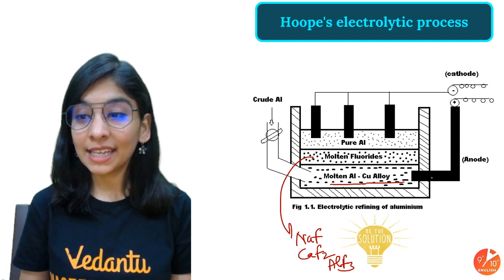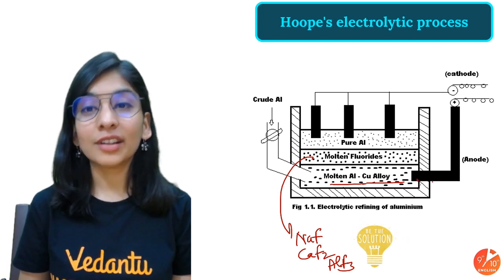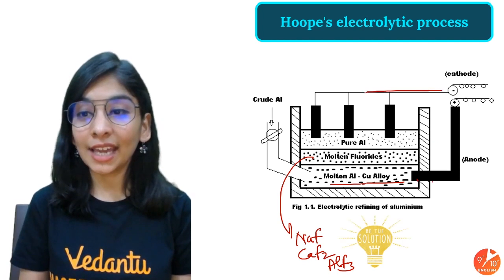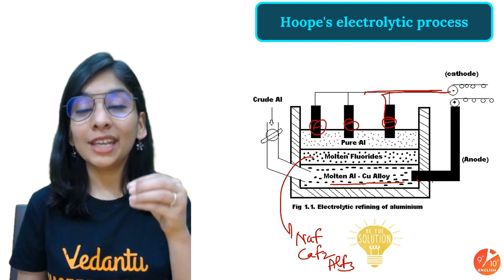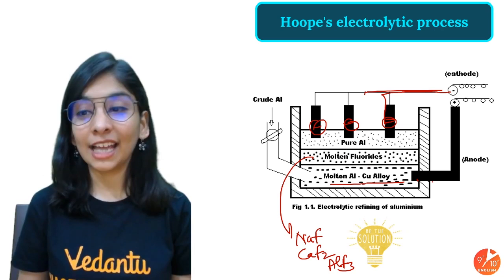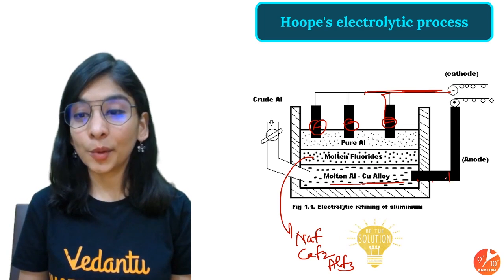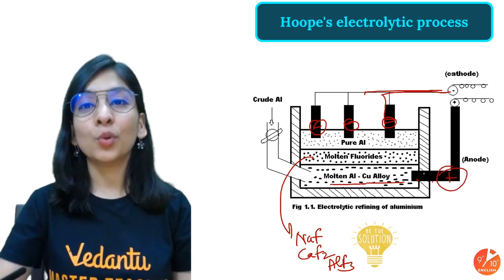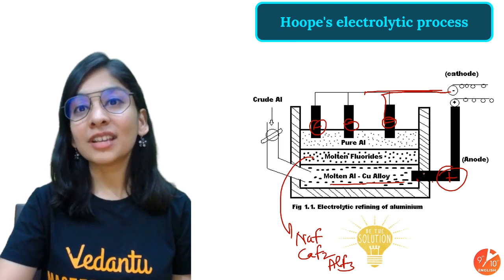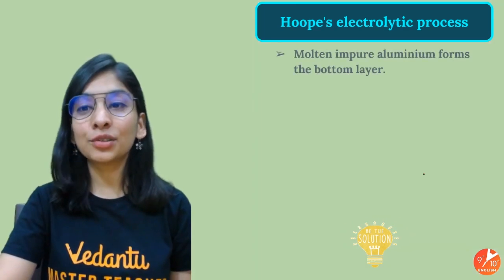We take anode as the positive terminal, we take cathode as a negative terminal. So at this time, this is my cathode, negative terminal. Why? So that pure aluminium can attract towards the cathode, and anode is what? Your positive terminal. All of your negative ions can move towards it. So let's understand the process in detail, how that's happening, students.